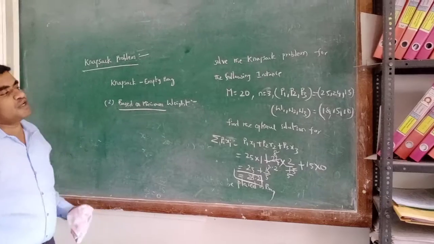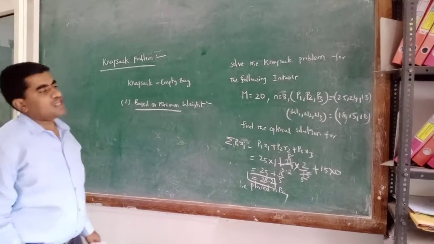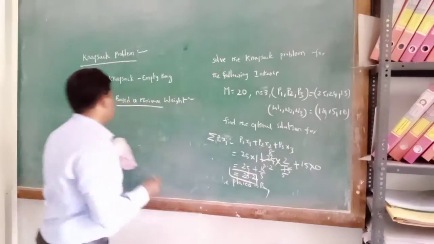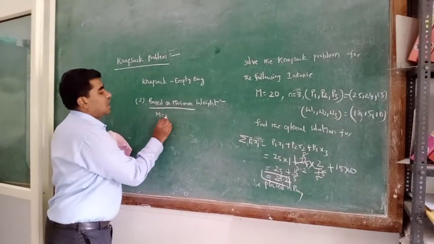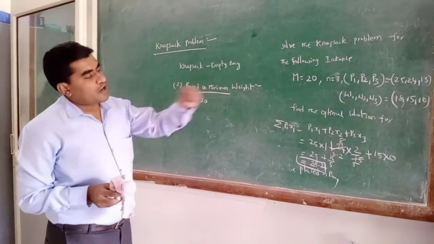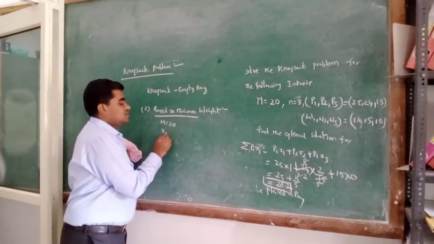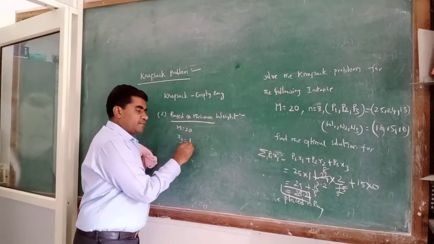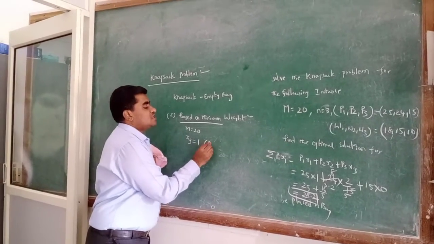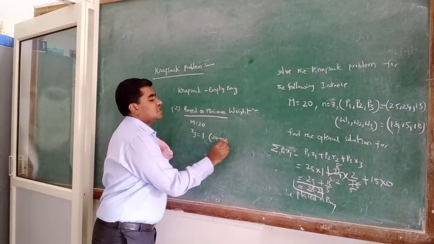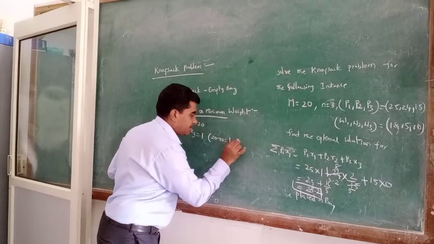So in this, minimum weight is 10. So that is the third product. The bag size is 20 and the weight of the product is 10, so you can place the complete product in the bag. Then X3 equal to 1. Complete product you are placing. Remaining space is 20 minus 10, that is 10.